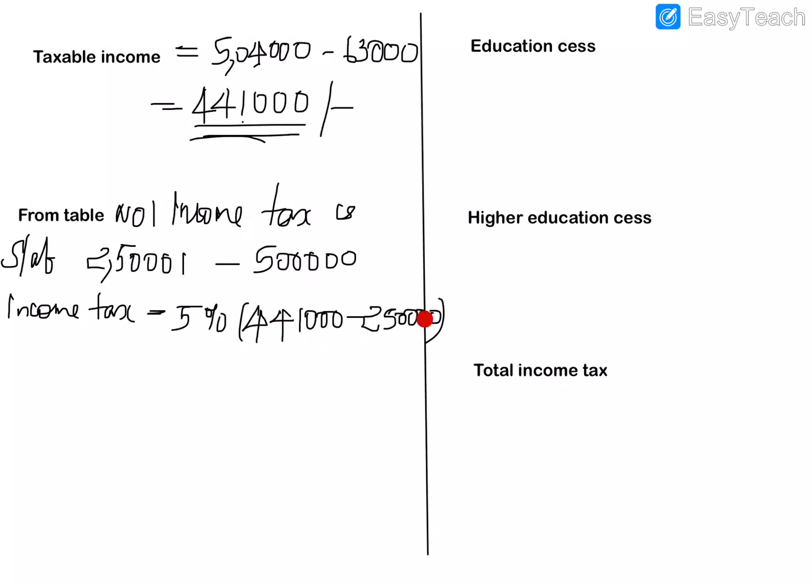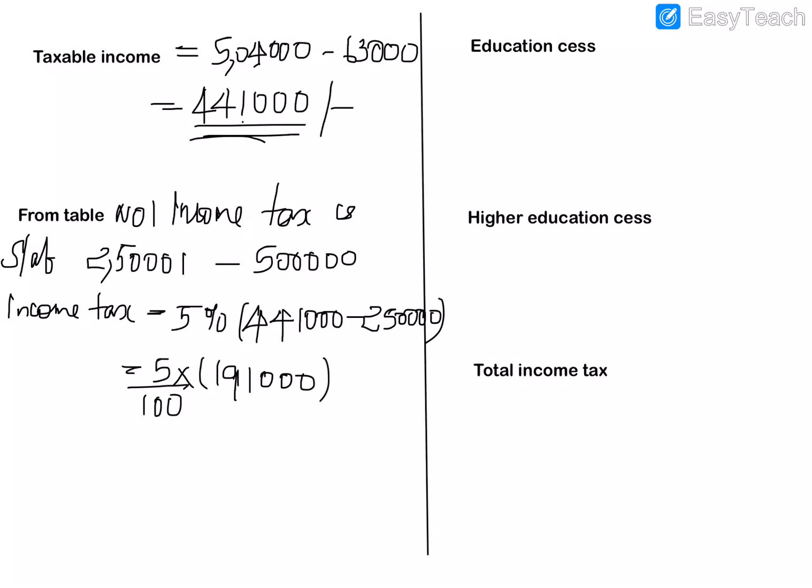So we subtract 2,50,000 from his taxable income and get 191,000.